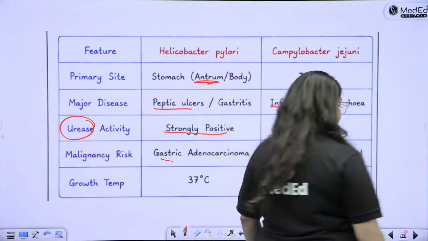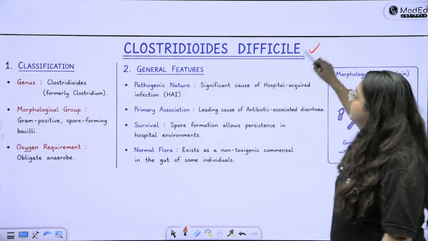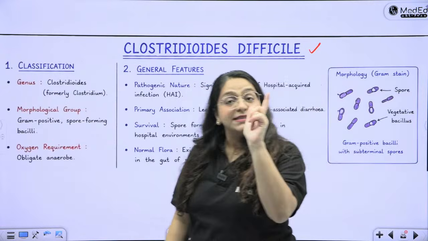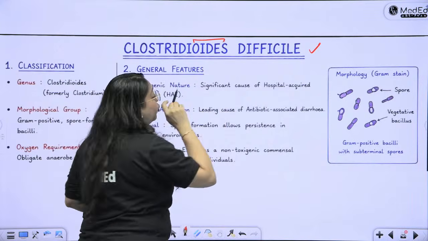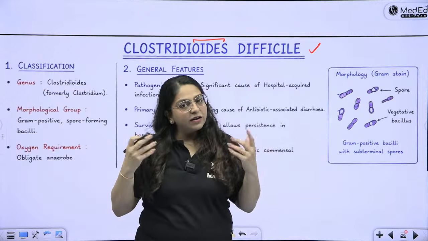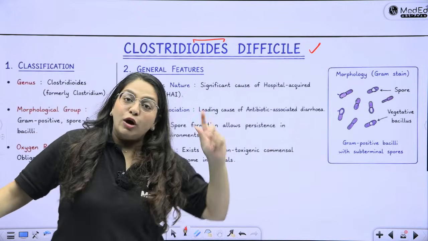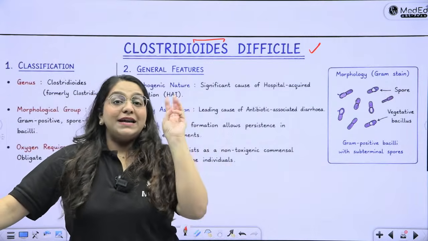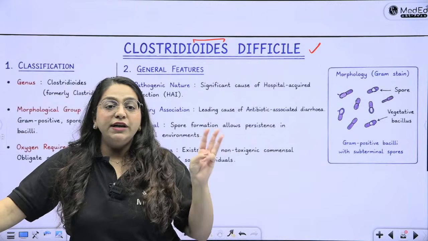Okay. Chalo ji. Next kya hai? Next is C. difficile, Clostridioides difficile. Please pay attention. It is not Clostridium anymore. All others are still Clostridium. So it is still Clostridium perfringens. It is still Clostridium botulinum. It is still Clostridium tetani. But the only guy who got a name change is Clostridioides.